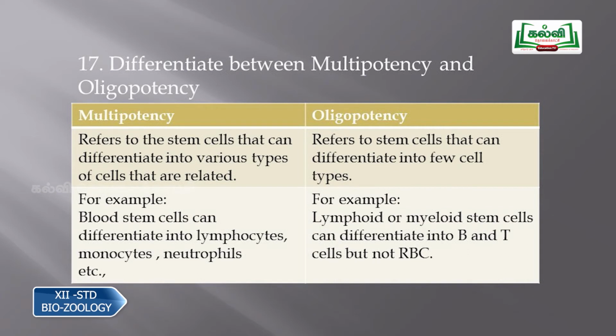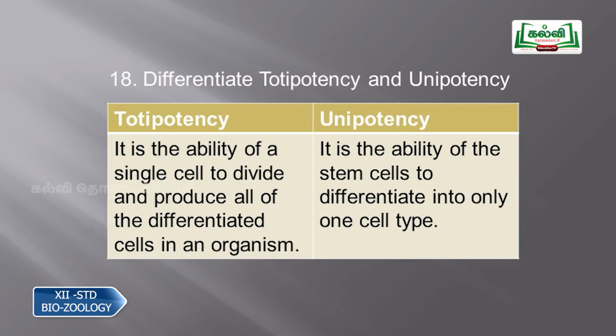Examples of multipotency are blood stem cells, which can be differentiated into lymphocytes, monocytes, neutrophils, etc. And an example for oligopotency is lymphoid or myeloid stem cells, which can differentiate into B and T cells but not RBCs.